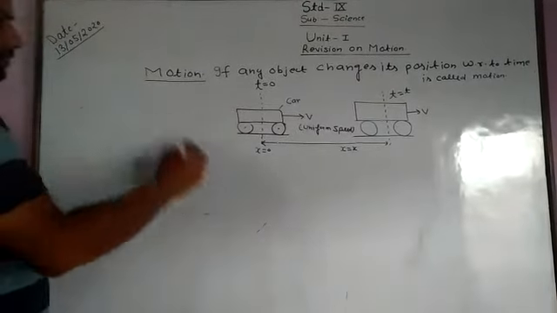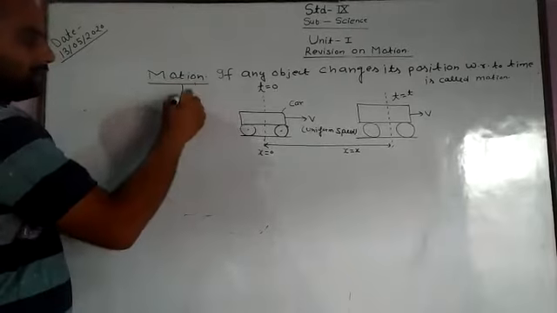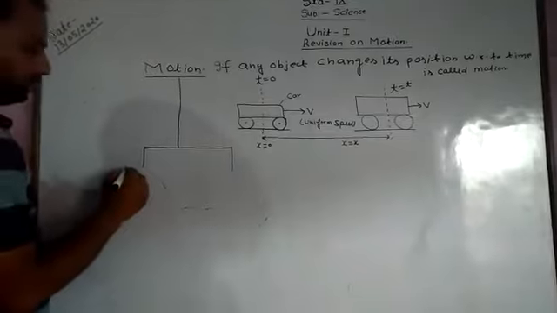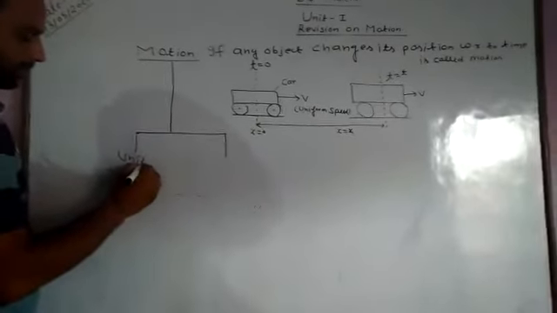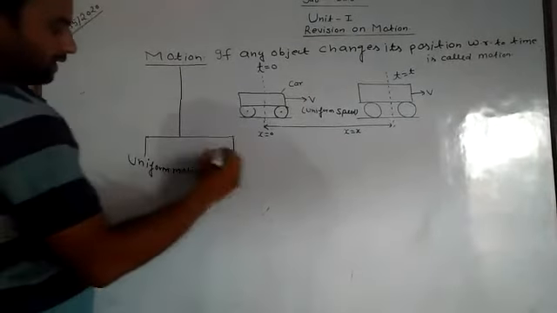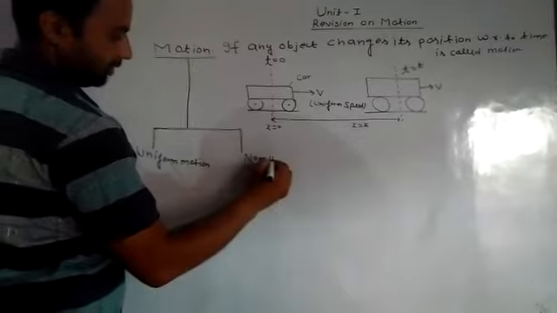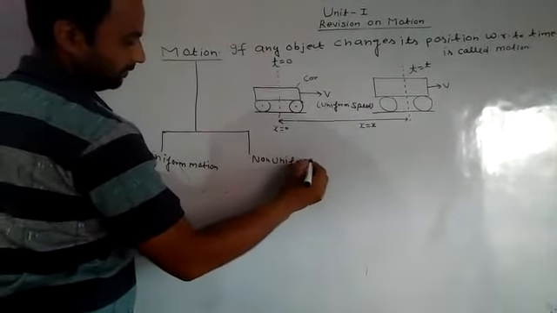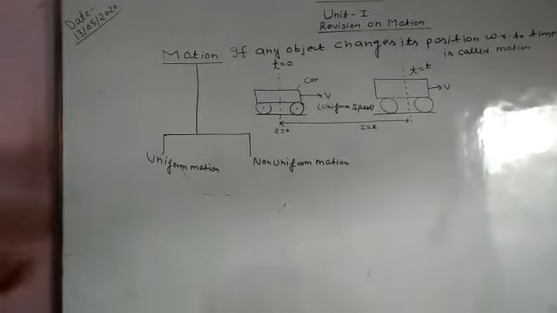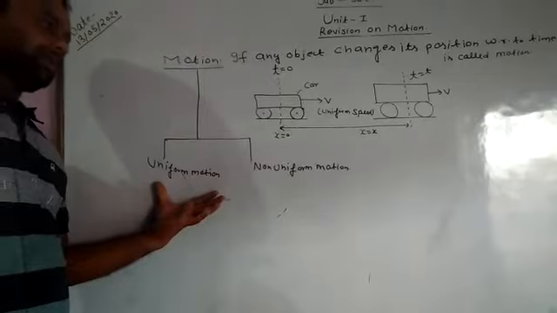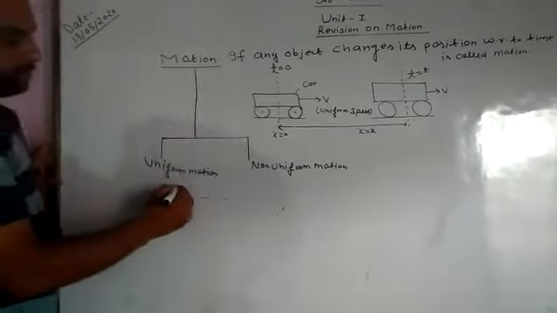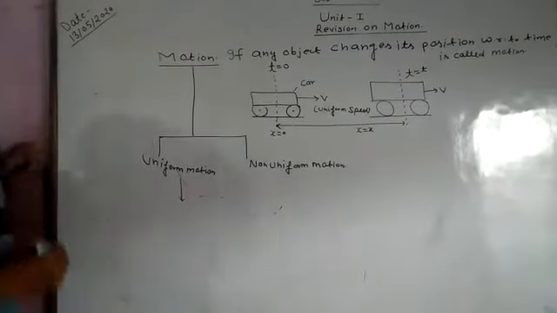Now the motion, there are two types of motion. First is uniform motion. Second is non-uniform motion. There are two types of motion. First is uniform motion and second is non-uniform motion. Now the definition of the uniform motion. What is the definition of uniform motion?